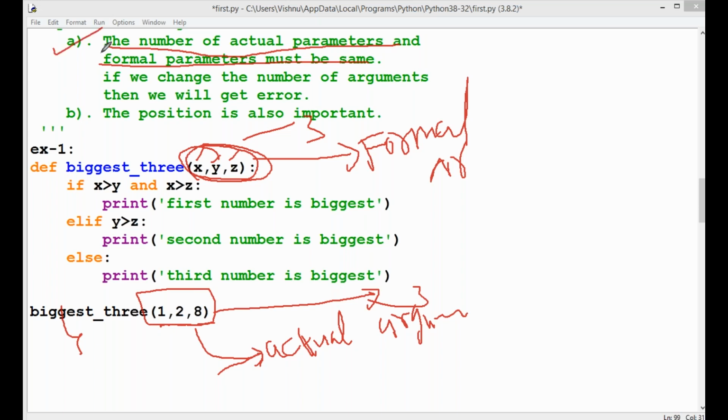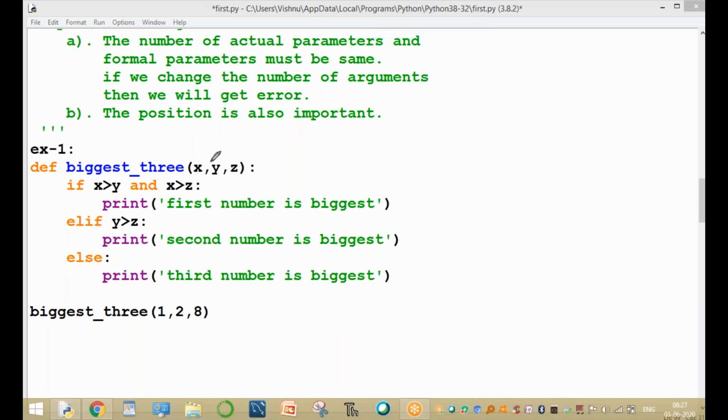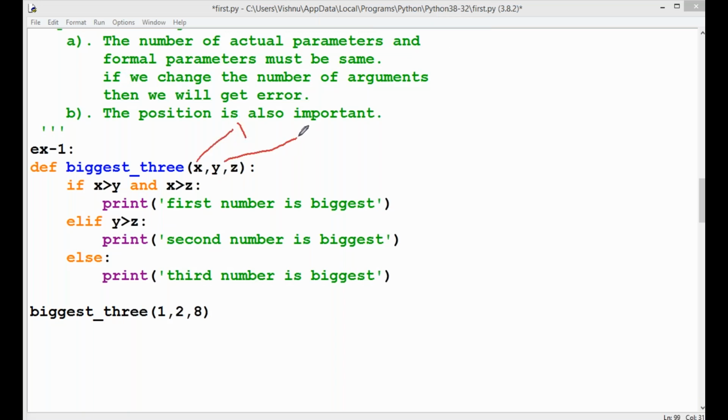Clear. And the second rule is that the position is also very important. The value of x is 1, the value of y is 2, and the value of z is 8. Okay, clear up to here, all of you? Now, the value of x is 1, the value of y is 2, the value of z is 8.